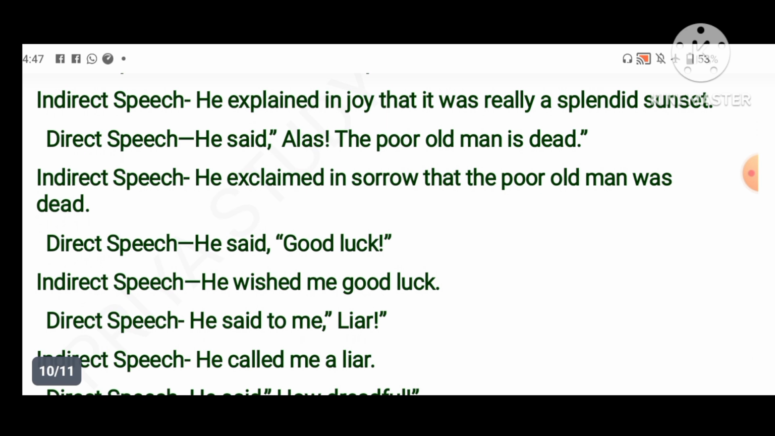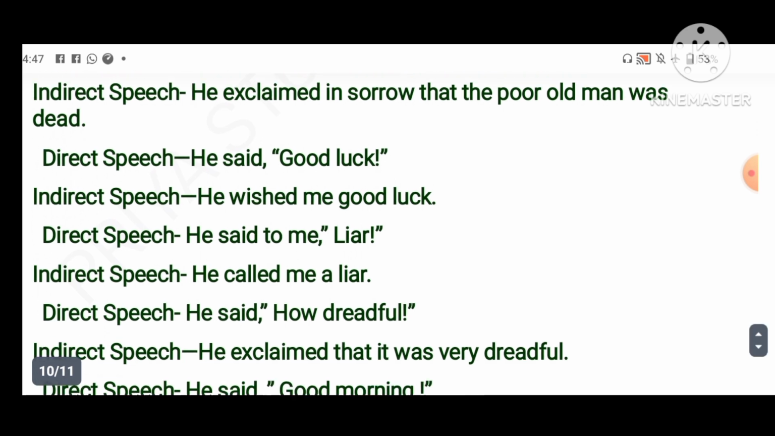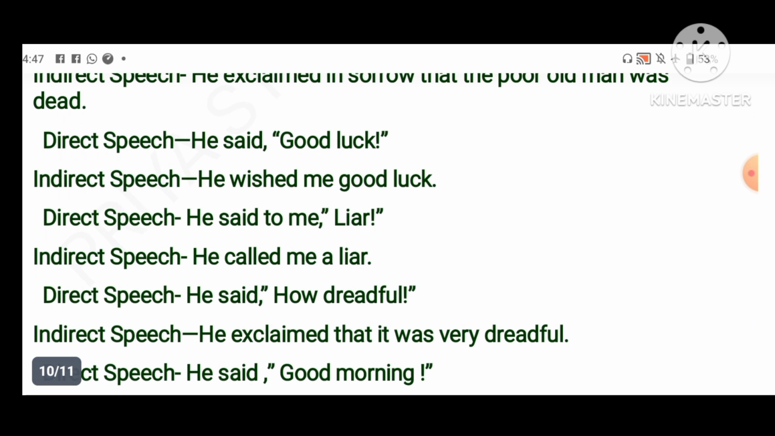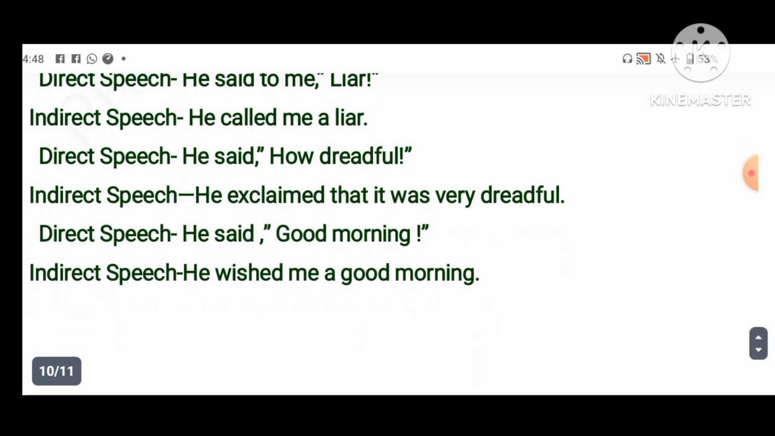Okay. He said, "Good luck." This is a wish. So we can say that he wished me good luck. He said, "Liar!" It was a simple word, but this is also very important. Then how can we convert this into indirect speech? He called me a liar. He said, "How dreadful!" So he exclaimed that it was very dreadful. Okay. He said, "Good morning." It is a good morning wish, you may think it is an exclamatory sentence, and this is also an exclamatory sentence. So what is our answer? He wished me a good morning.